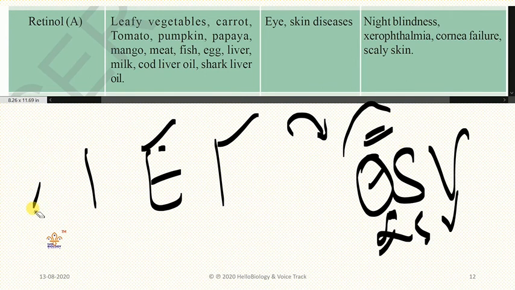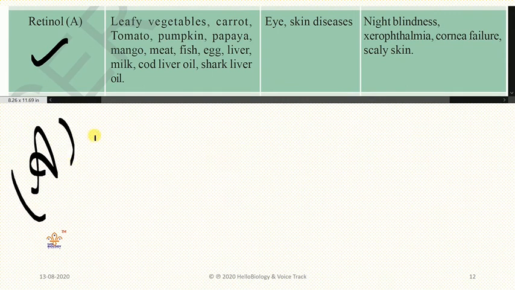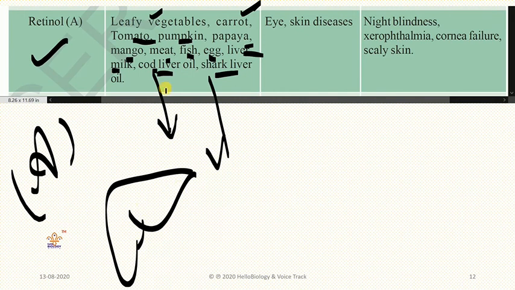In higher classes you will learn about all this. Now we will discuss these 4 very fast. Retinol is called vitamin A. It is healthy for eyes. It is present in dark leafy vegetables, carrot, tomato, pumpkin, papaya, mango, meat, fish, egg, liver, milk, cod liver oil, shark liver oil. Cod is a fish, shark is a type of fish, so both have livers, and that liver consists of oil called cod liver oil, shark liver oil. Usually in developed countries they eat this. Here in India we can also get it on Amazon. But rather than that, if you eat fruits and dark vegetables, you will get huge amounts of vitamin A.